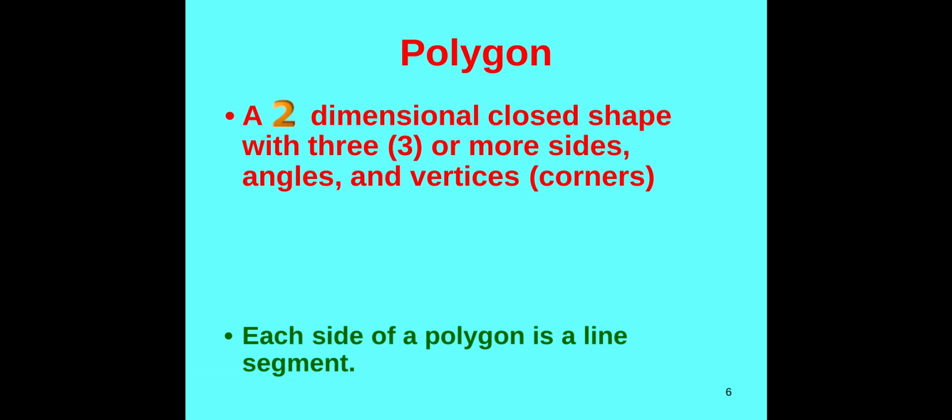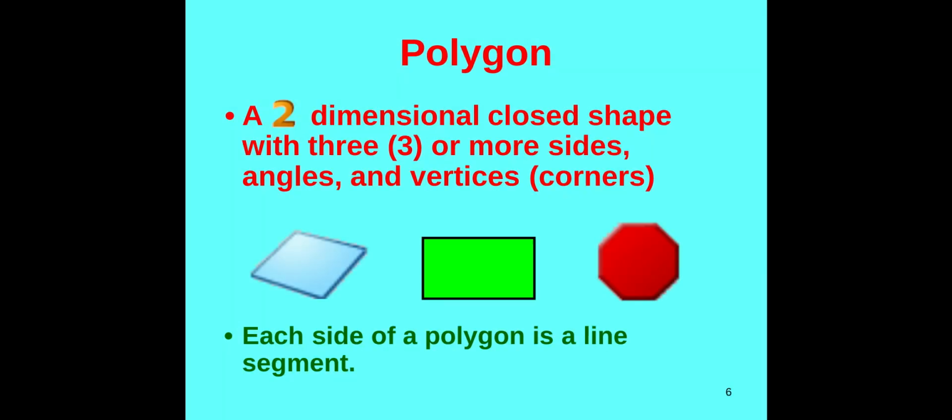Another word that people use when talking about shapes is called a polygon. So a polygon is a two-dimensional, just flat, closed shape. The walls have to be closed. And it has to have 3 or more sides with angles and vertices or corners. Okay, so what that means is any of these things could be called a polygon. They're closed shapes with 3 or more sides.